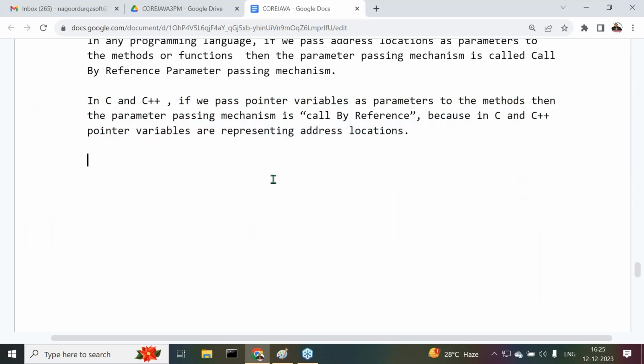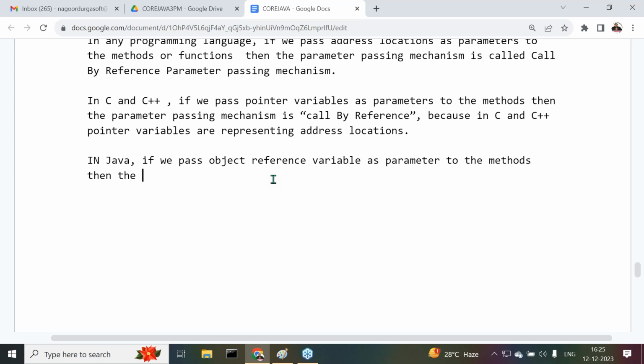In Java, if you pass an object reference variable as a parameter to the methods, then the parameter passing mechanism is called by value only.